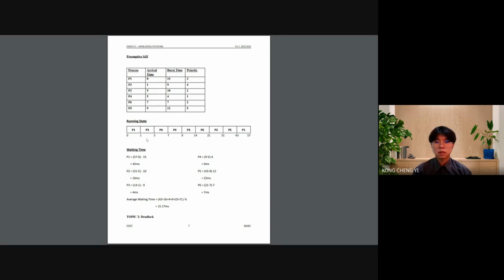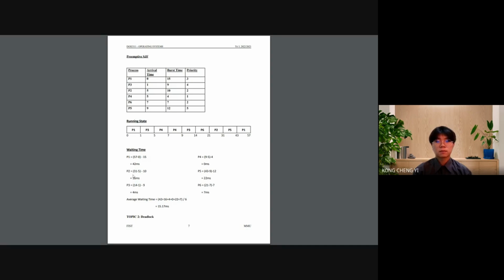After you do the running state, you need to calculate the waiting time. How to calculate the waiting time? Waiting time equals turnaround time minus burst time. And turnaround time equals completion time minus arrival time. Like P1's completion time is 57. So 57 minus arrival time 0 minus burst time 15 equals 42.